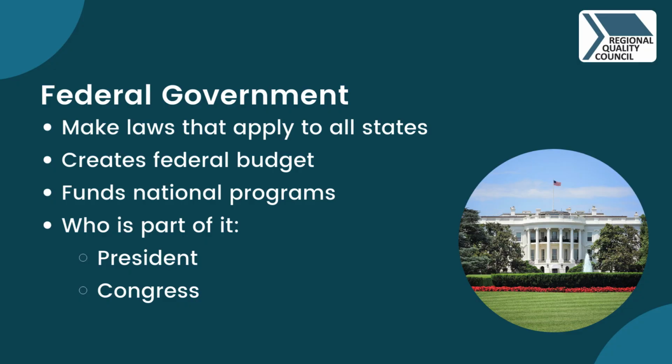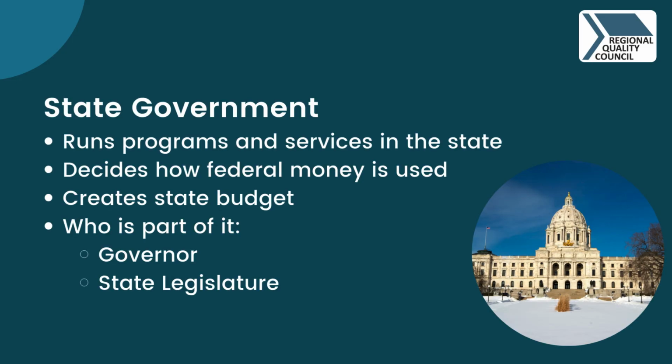The federal government makes laws that affect the entire country. It creates a federal budget and funds national programs like Medicaid. Key players include the President and Congress. Congress is made up of U.S. senators and representatives.